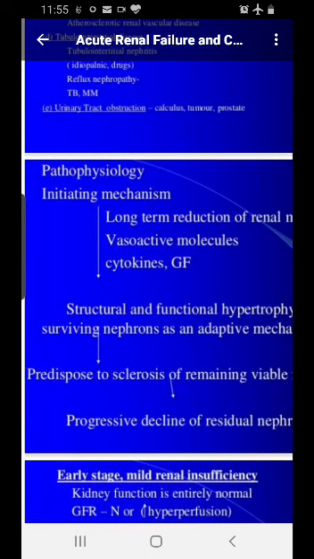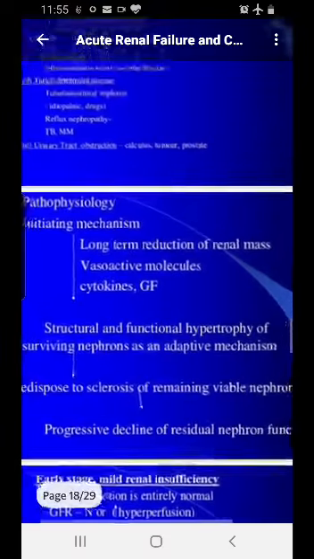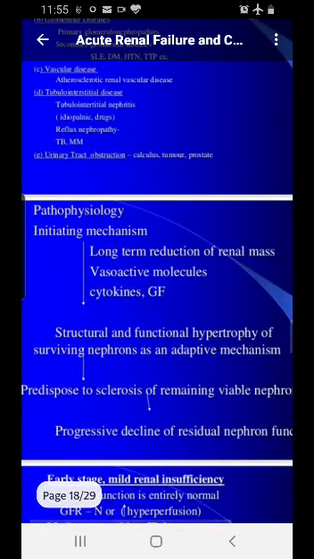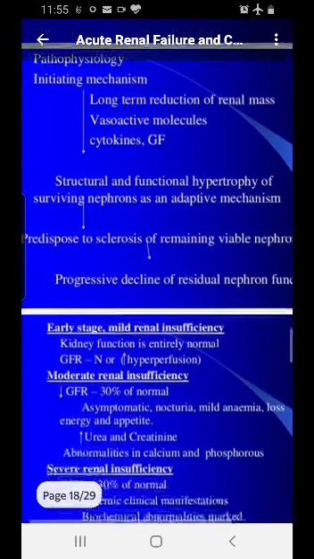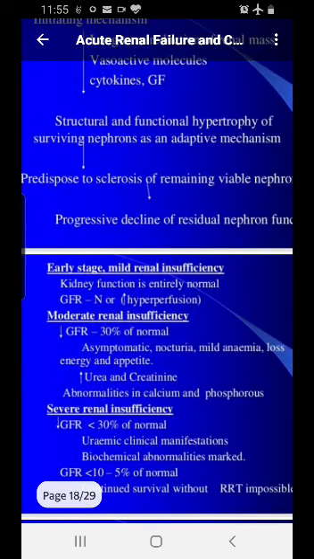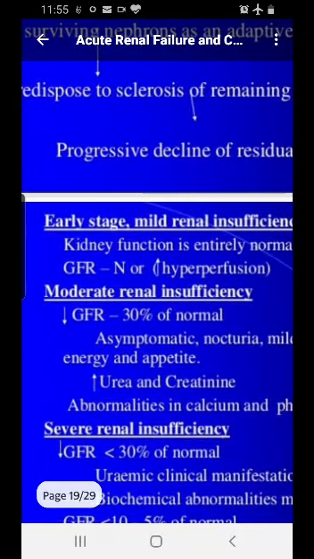So what happens when there is a long-term reduction of the renal mass? Vasoactive molecules or cytokines are released. They cause hypertrophy of the surviving nephrons as an adaptive mechanism, which leads to sclerosis, and there is a decline in the distal function of the kidneys. So there are 3 stages: one is the early stage, then moderate, and then severe disease.